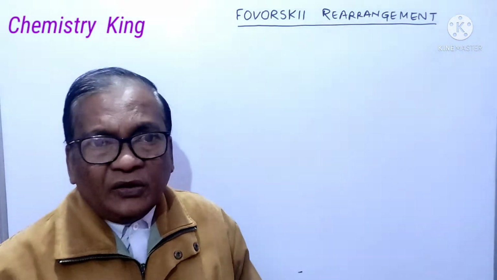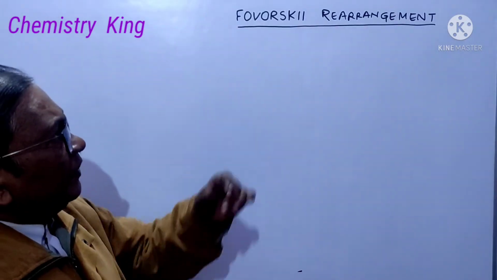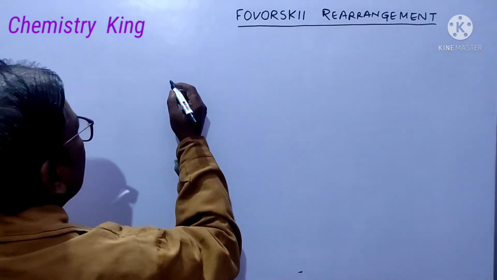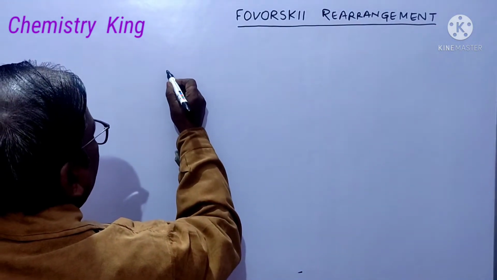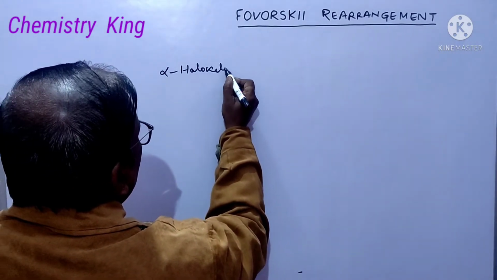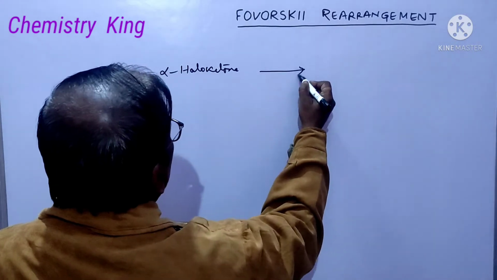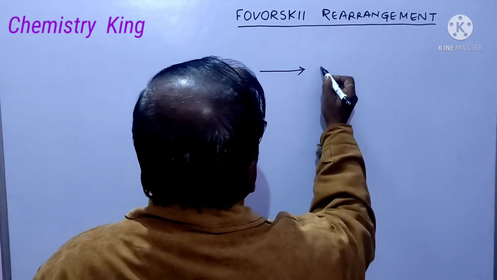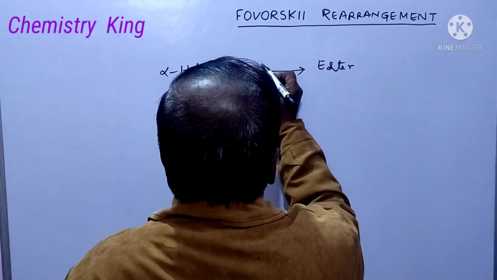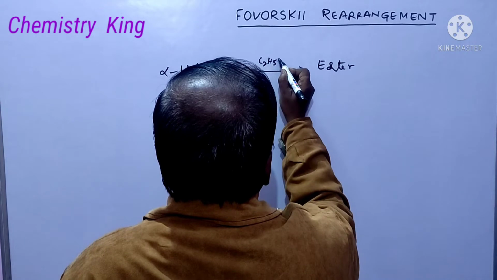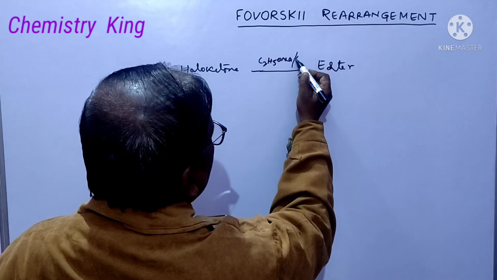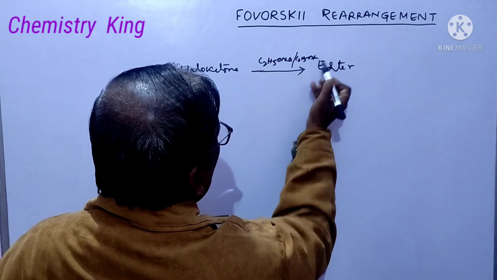Today we will see the Favorskii rearrangement: conversion of alpha haloketone into ester in presence of strong base like sodium ethoxide and solvent ethyl alcohol. Okay?